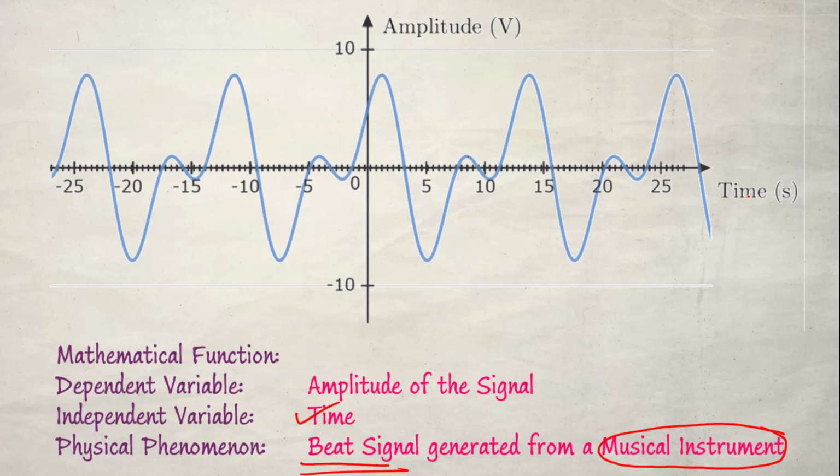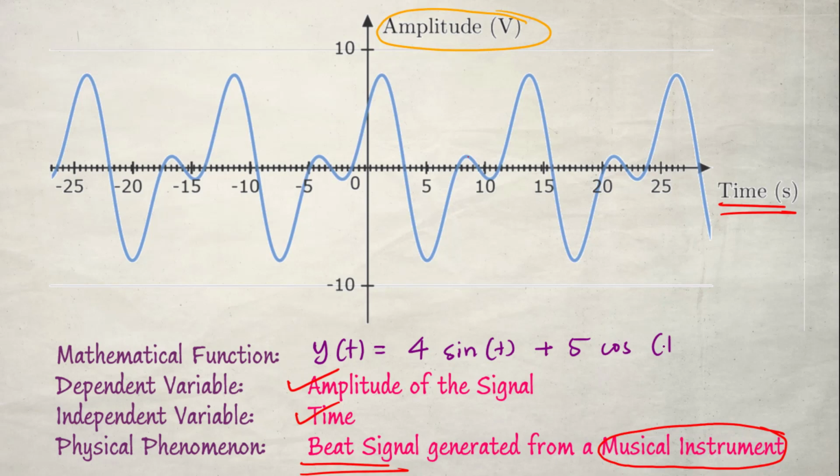Time is the independent variable which is marked in the x-axis, and what is the dependent variable? Amplitude of the signal is a dependent variable which is marked in the y-axis, right? And what is the mathematical function here? Yes, here we have a mathematical function. Actually this mathematical function behind the signal is given as y(t) = 4 sin t + 5 cos(t/2). So this is the mathematical function which is generating a signal like this.